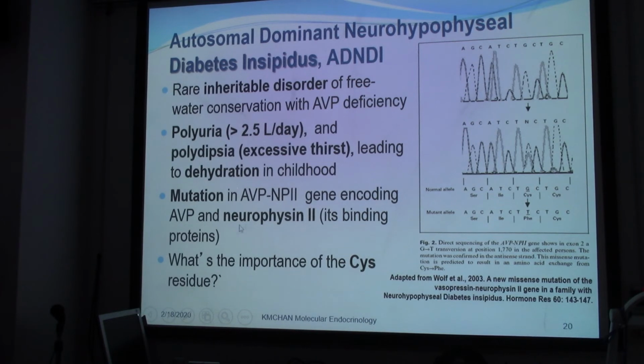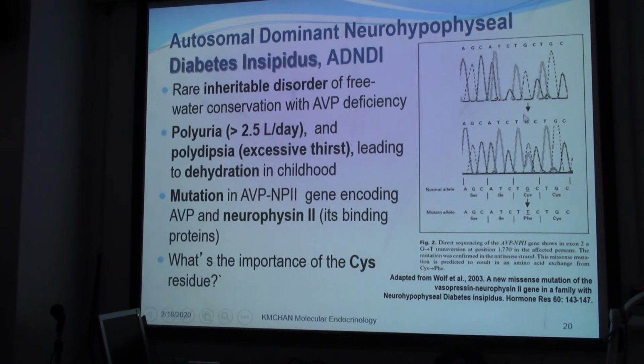It's actually found to be related to the mutation of a gene. The gene mutations are found in neurophysin 2 because it's in the AVP-NP2 gene. Neurophysin is known as the binding protein for arginine vasopressin. The mutation is on this location of the cysteine. So what's the importance of the cysteine residues? As you can see, this is the normal allele and this is the mutant allele, where cysteine is mutated by a point mutation to phenylalanine.